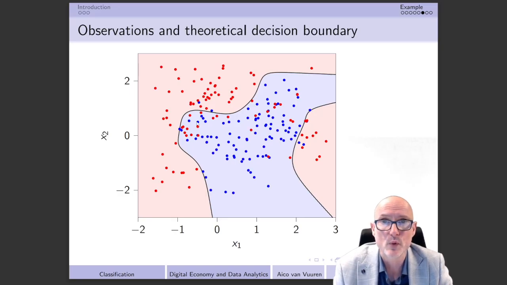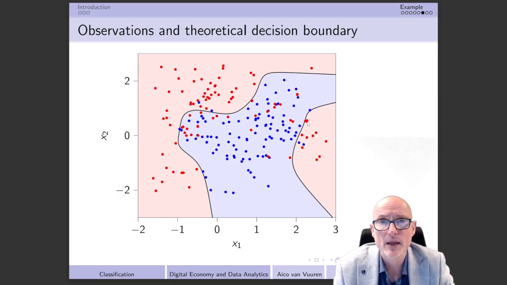It's also true for all these red dots that we have over here, and it's also true for some of these red dots that we have over there. But take into account it's also the other way around. There are some blue dots in red areas, so this one, that one as well. And here also we have 2 or even 3 different blue dots that are actually in red area.